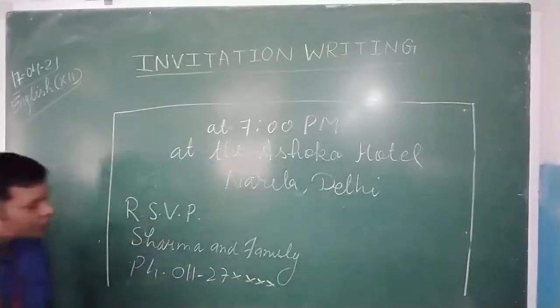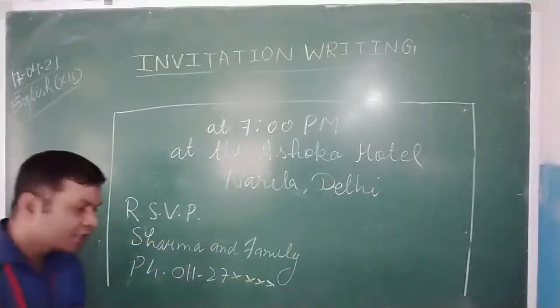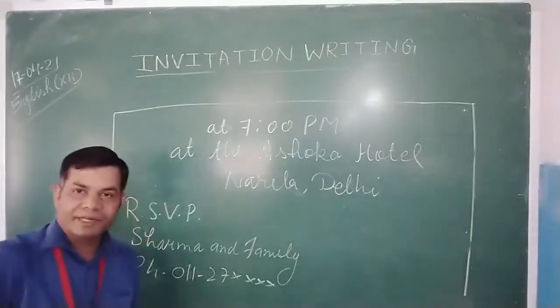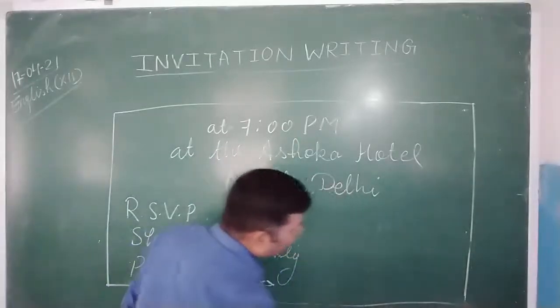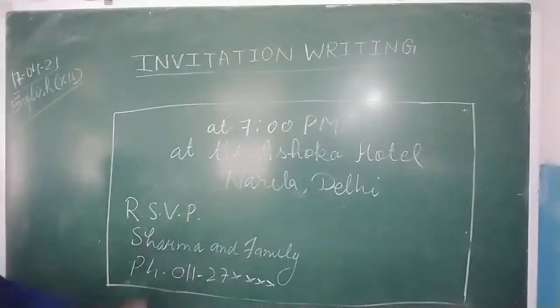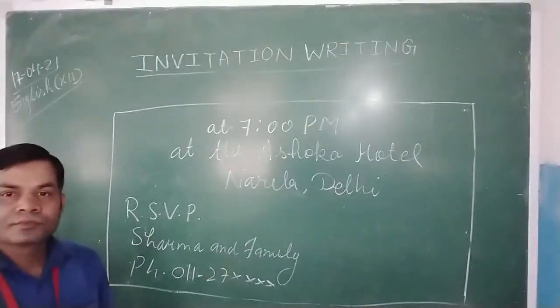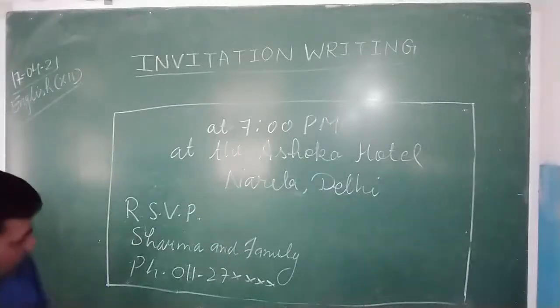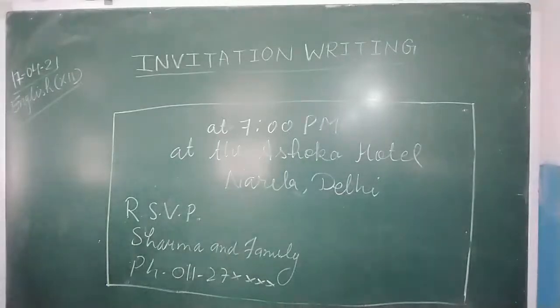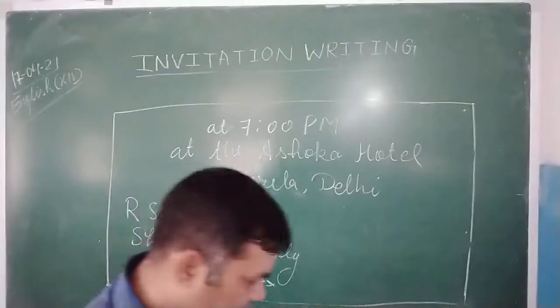So this way, dear students, we write a card form invitation. After you have finished, you should draw the bottom line and close the box. Okay, let's discuss more examples. Let me rub it and write down the questions.